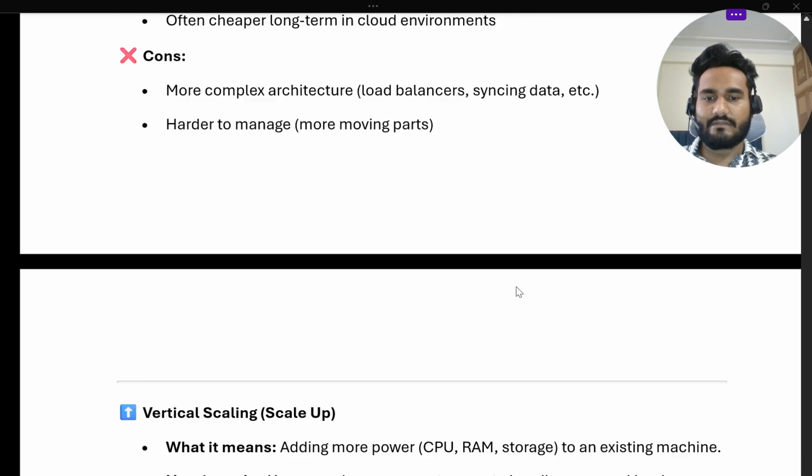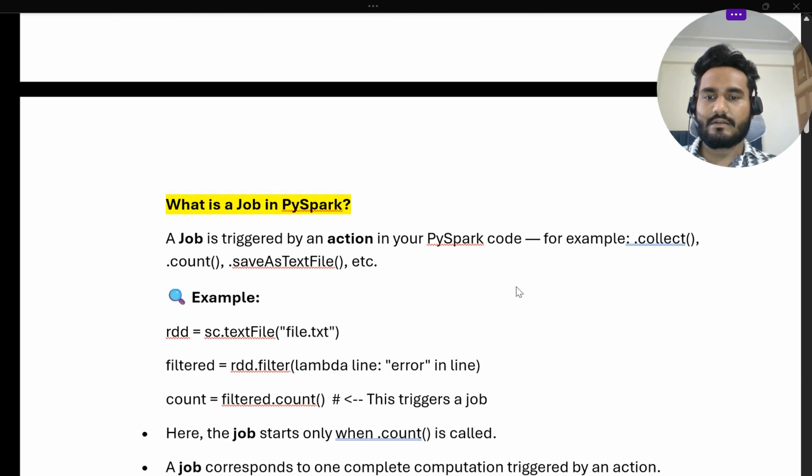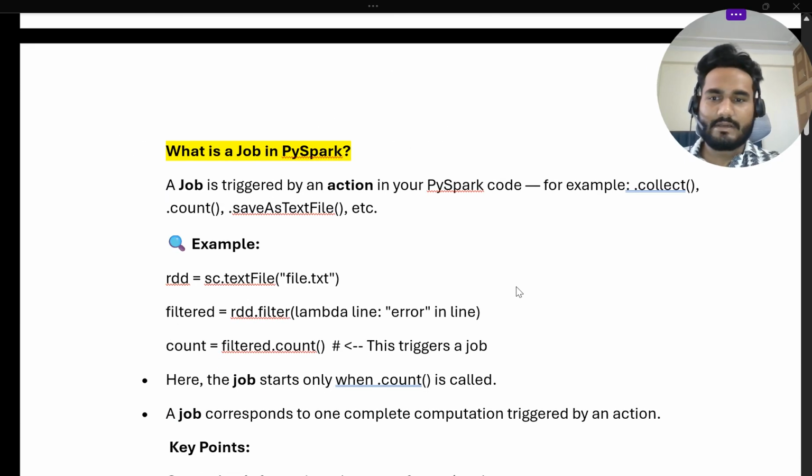So first we'll start with the job in PySpark. If someone asks what is a job in PySpark, a job is nothing but, it's like an action. An action is like collect, count, saveAsTextFile or show.